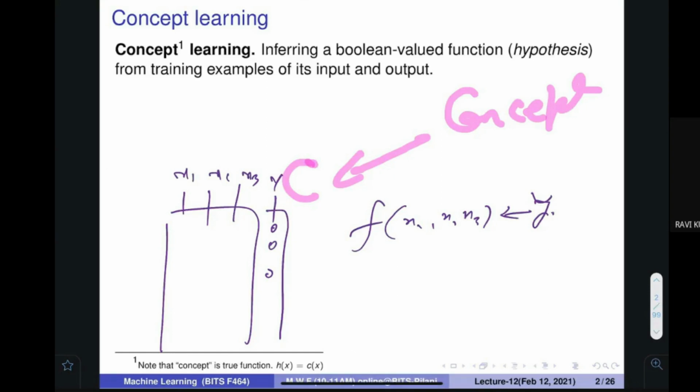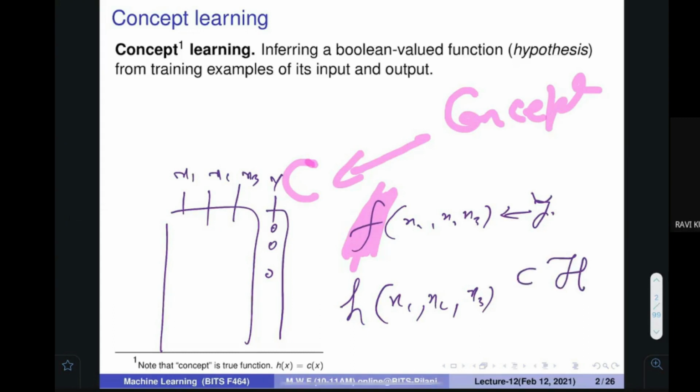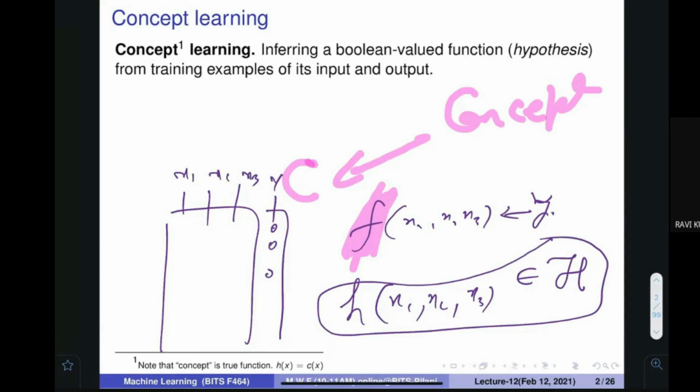However, we know that this true function, maybe only God knows about it. We don't know about that. So what we do is come up with another function that we call a hypothesis function. And there are very many candidates for this hypothesis, so we can say that there is a set H, and this particular function belongs to that set. So by our philosophy we come to this particular set, and then we pick a suitable function out of that. If this part is clear to everybody, say yes.